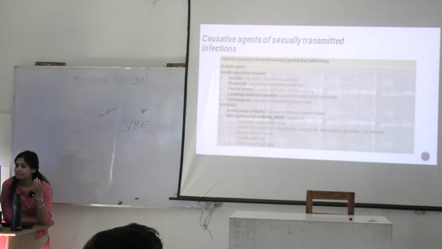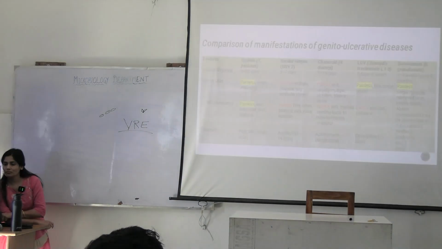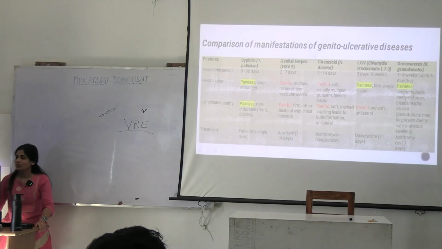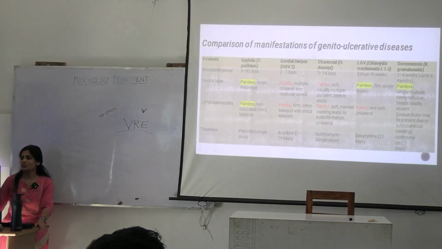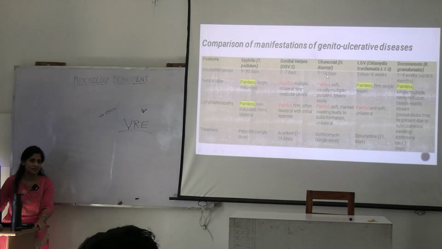Now, okay, let's see what are the comparison. Let's see the comparison. What is the shortest incubation period you can see here? It's in case of a virus. These four causative organisms, they are bacteria. Only this is the virus. What virus is it? This is herpes simplex virus 2. What is the incubation period? 2 to 7 days. Now, they are all capable of causing ulcers.